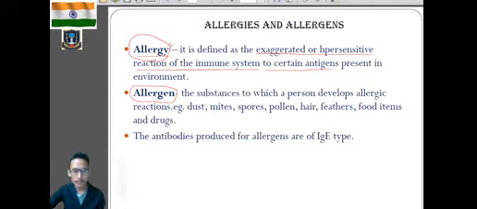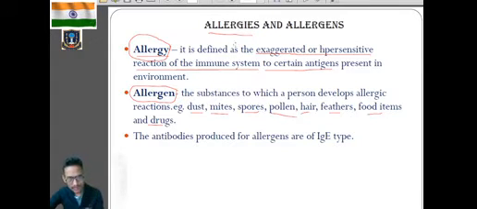Afterwards we'll talk about the symptoms of allergy. So allergy is mainly an exaggerated or hypersensitivity reaction of the body immune system to a particular allergen. And what is an allergen? The substance to which the person develops allergic reactions, or we can say that allergen is the agent that causes allergy. And what are the examples of allergens? Dust, mites, spores which are present in a few of the plants, pollen grains in flowers, hairs, feathers, fruit items, and drugs. So these mainly act as allergens, to which the person will develop allergic reactions.